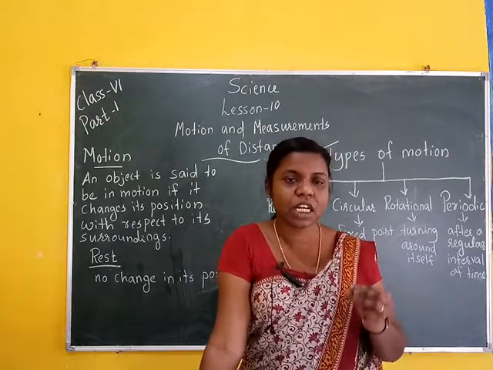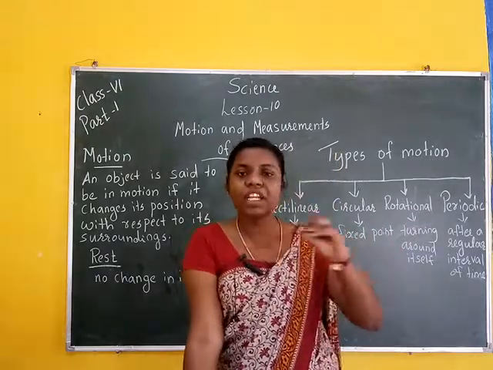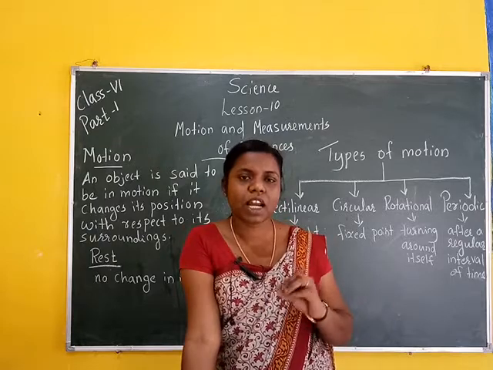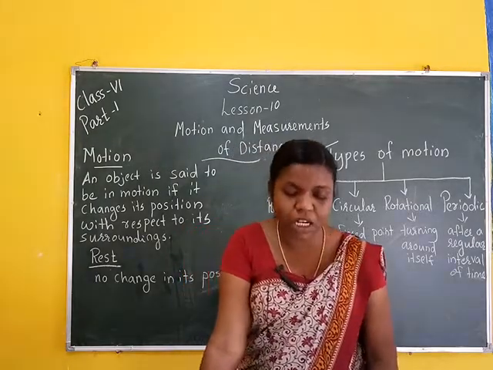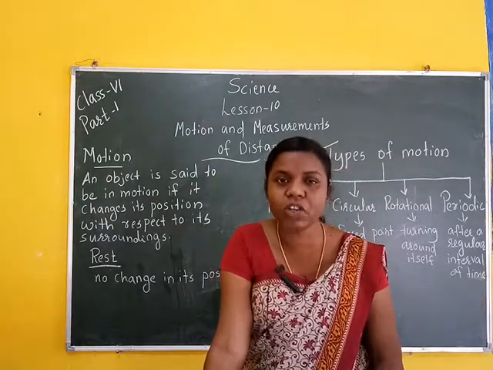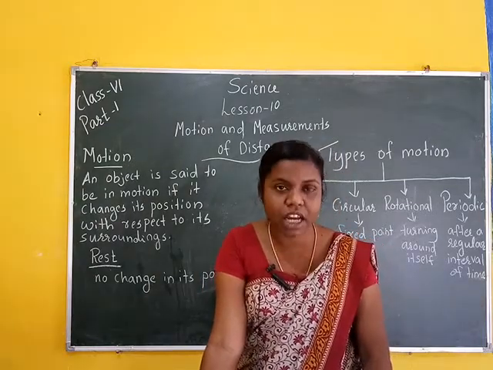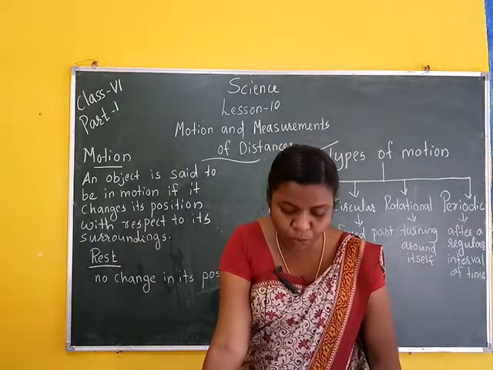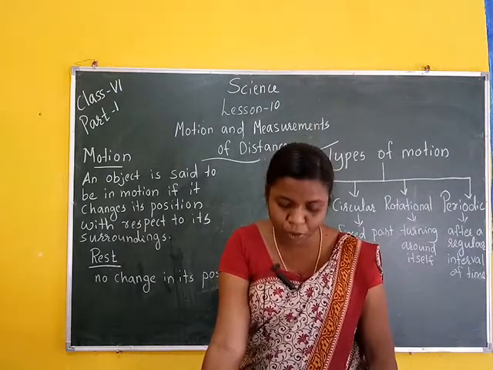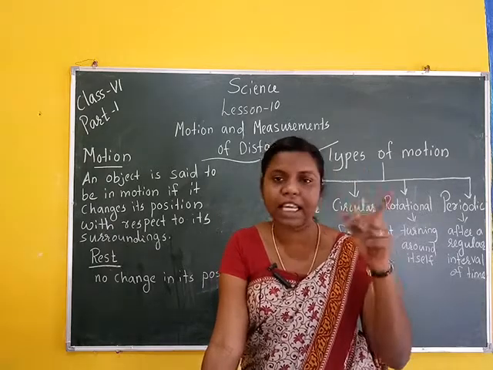Circular motion means moving around a fixed point.